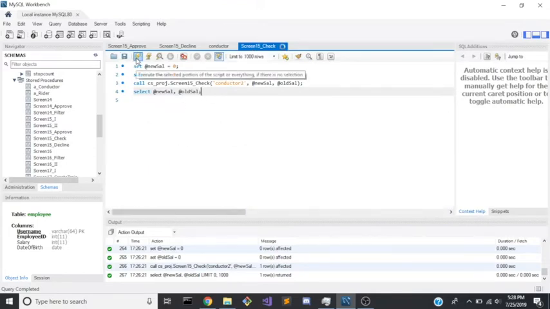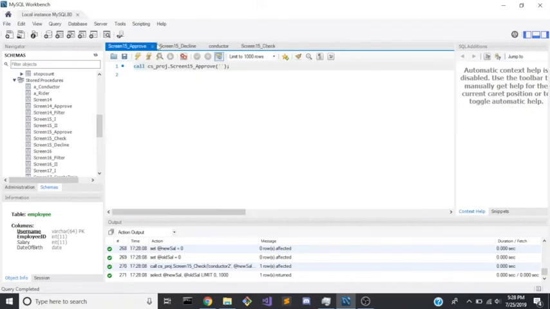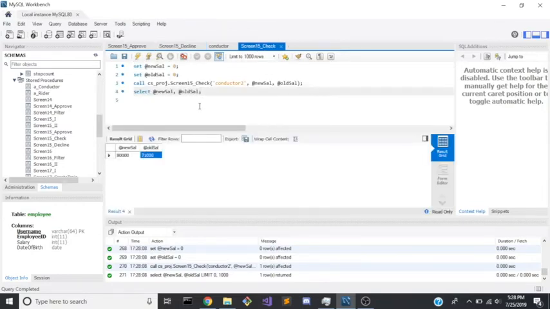Let's go ahead and check what Conductor 2's desired salary is. New salary, 80,000. Old salary, 71,000. Each of these will be mapped to the screen in the application, but obviously since this is no application, we just have this little table. Now we move to either the approve or decline screens. The approve screen will take in an ID and approve their salary. The decline screen will take in an ID and decline their salary. It does not require anything except the user ID.